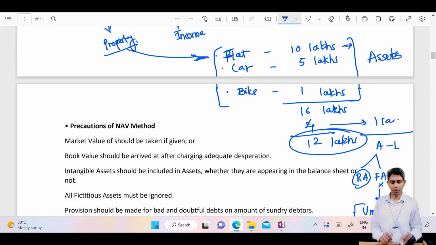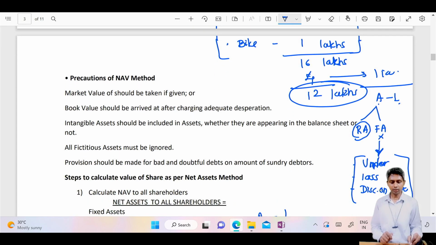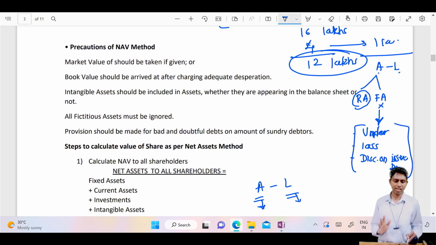To calculate the property, we should deduct liabilities from assets. That means assets minus liabilities. But in assets, don't consider fictitious assets. Only a few types of fictitious assets we are having. This is not at all complicated.